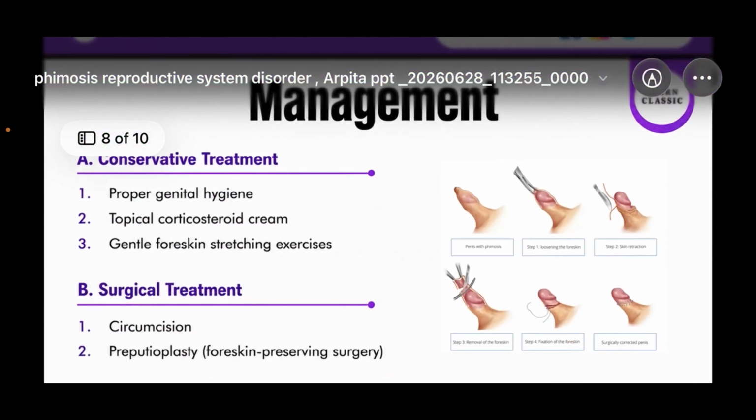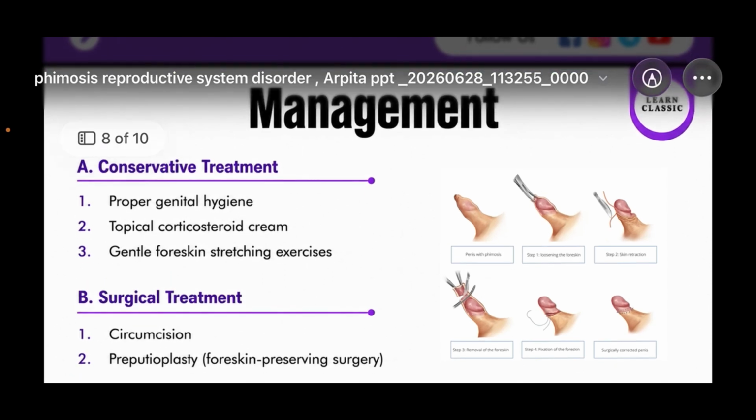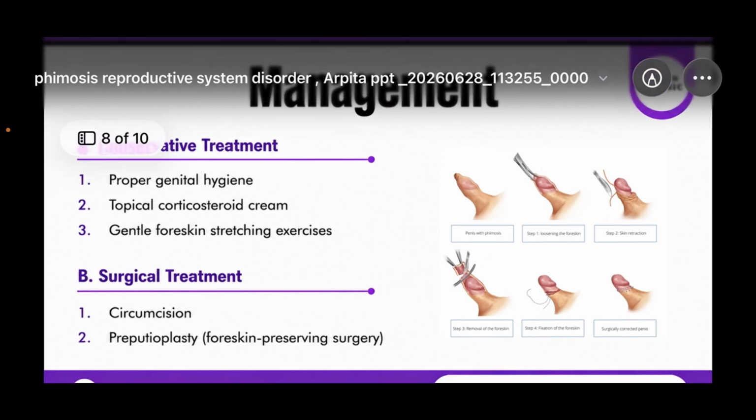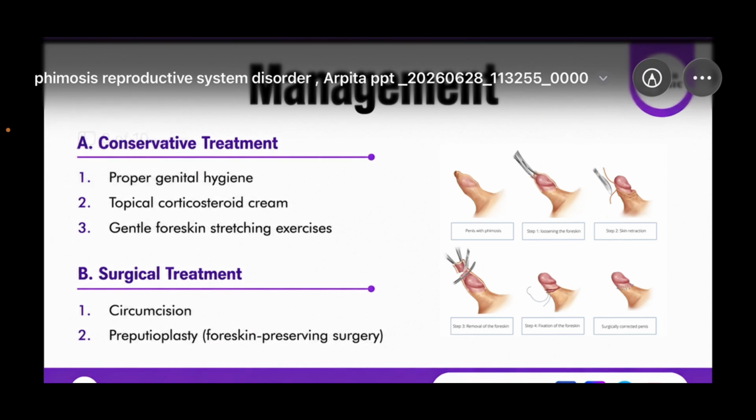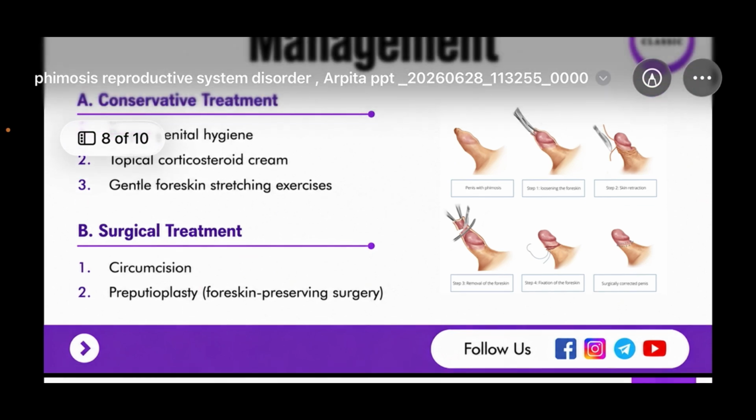Then management, how to manage. Two ways to manage: conservative treatment and surgical treatment. In conservative treatment, first proper genital hygiene should be maintained, topical corticosteroid cream should be applied, and gentle foreskin stretching exercises should be done. Then in the surgical treatment, first is circumcision.